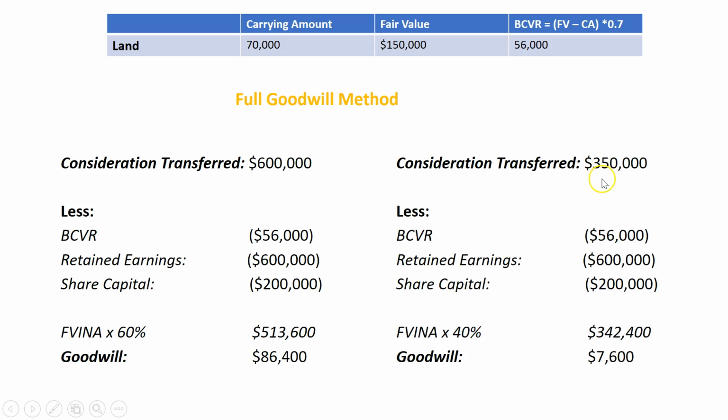The fair value of their share is $350,000, which is $7,600 more than the identifiable net assets they're entitled to, so they have goodwill of $7,600. So with full goodwill we recognize goodwill for both the parent and the NCI, whereas with partial we only recognize the goodwill attributable to the parent.